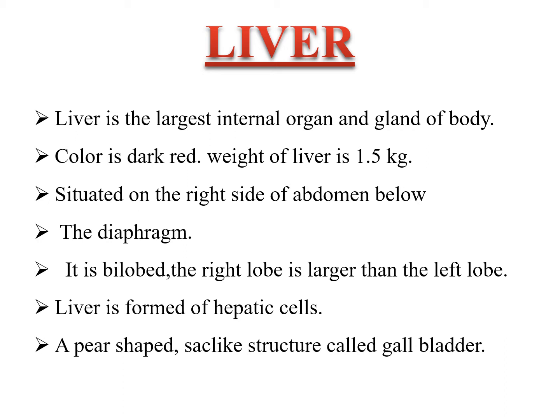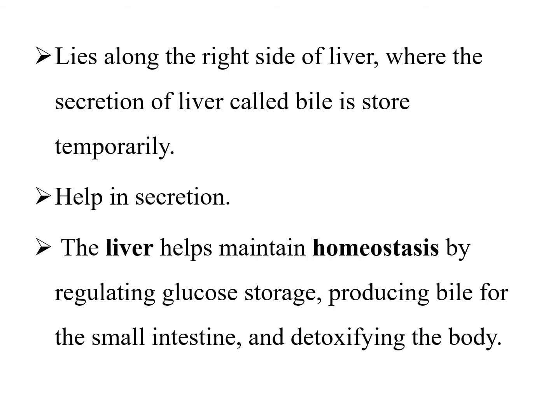A pear-shaped sac-like structure is called gallbladder. Gallbladder lies along the right side of the liver, where the secretion of liver, called bile, is stored temporarily. Liver helps maintain homeostasis by regulating the glucose storage, producing bile for the small intestine, and detoxifying the body.